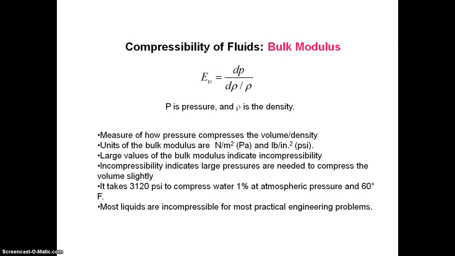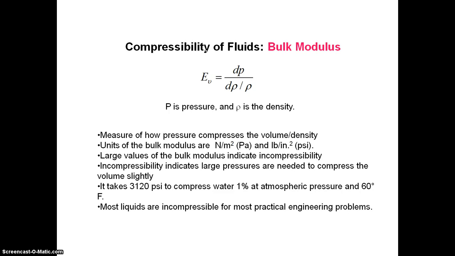Compressibility of fluid and bulk modulus. Bulk modulus is defined as the ratio of increase in pressure to the decrease in volume to the original volume. That is, bulk modulus is represented by the letter K. K is equal to dp by dρ by ρ, or dV by V. dV is the decrease in volume, and V is the original volume.